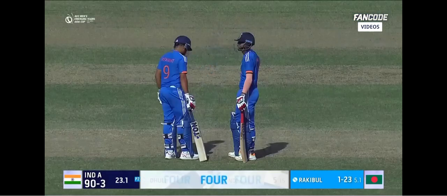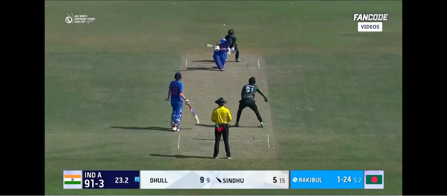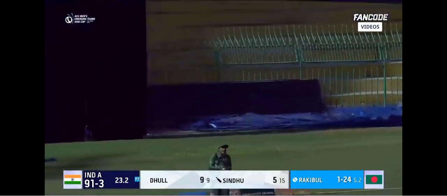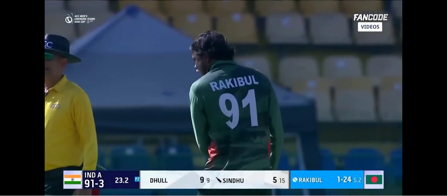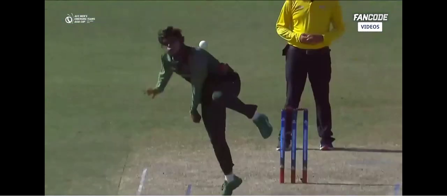Cut away nicely. Looking to go big is Sindhu. He got the distance, the fielder is coming underneath it, and he snapped it up. Rakibul claims another wicket here. Didn't get the distance. Got the height, and was very, very well judged. Look at that.